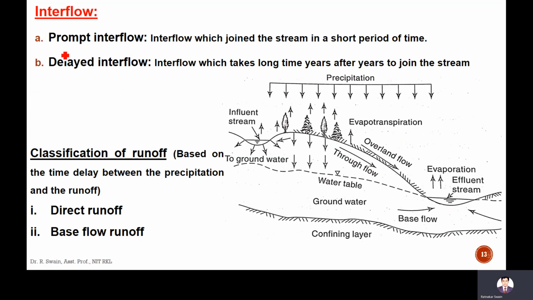Interflow is of two types: prompt interflow and delayed interflow. The interflow which joins the stream in a short period of time is prompt interflow, and the interflow which takes a long time, years after years, to join the stream is called delayed interflow.